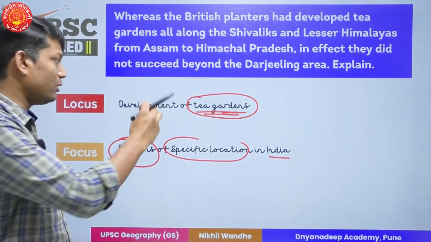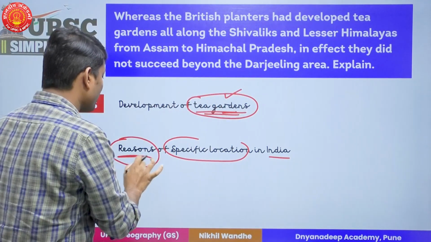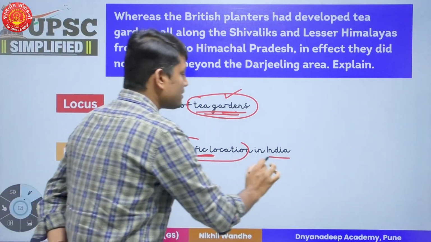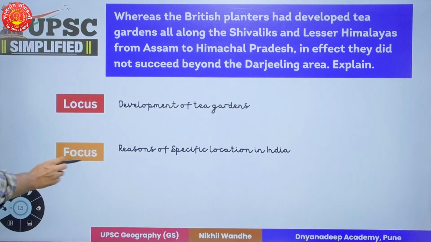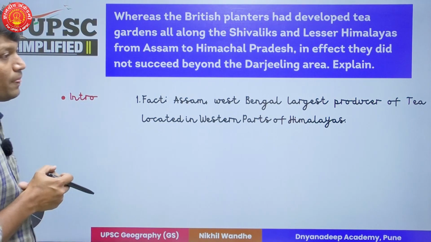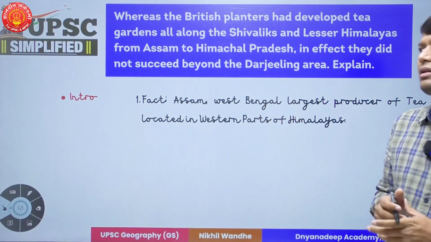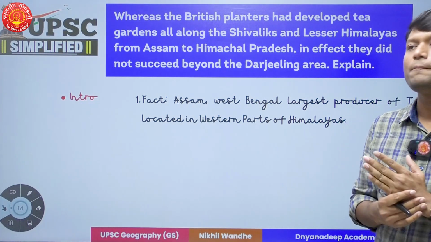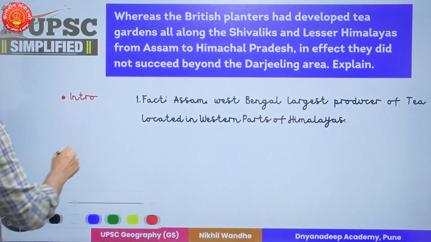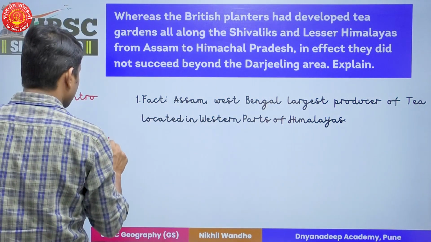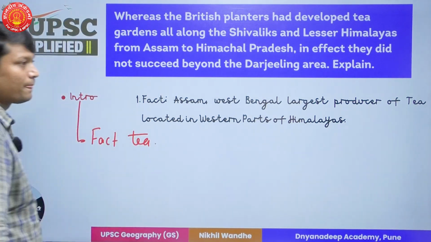Fine. So, general locus is the development of tea garden, and focus is what? We have to provide reasons for specific locations in India. So, we'll see what all we have to understand here. Now, when it comes to introduction, there can be multiple ways in which introduction can be given. In this particular case, there are two ways I can introduce. One way is the fact regarding tea garden in India.